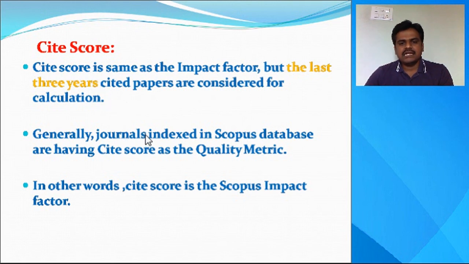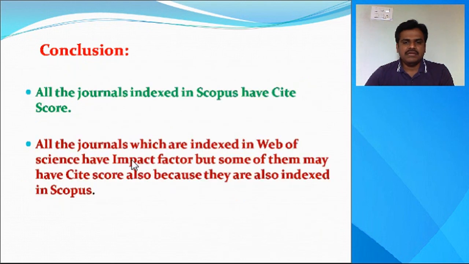Generally, journals which are indexed in Scopus database have cite score as the quality metric. In other words, cite score is the Scopus impact factor. And finally, we can conclude like this: all the journals indexed in Scopus database have cite score.